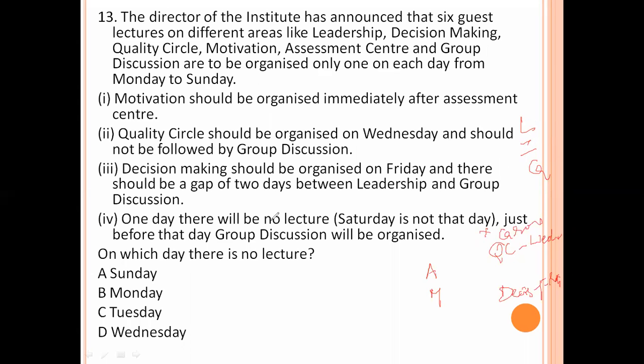One day there will be no lecture. Saturday is not that day. Just before that day, group discussion will be organized. So on which day is there no lecture? First we arrange group discussion. Next day, we take a holiday. Next, quality circles, that is on Wednesday. This is Monday, Tuesday, Wednesday.